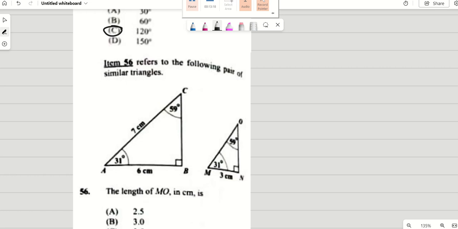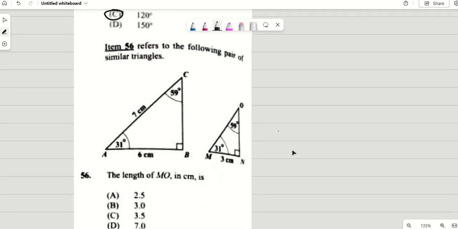Item 56 refers to the following pair of similar triangles, right? The length of MO would be, now if we look at it, it's the same angle, but there's a ratio. It's a 6:3 ratio, so this is a 2:1 ratio. So to find MO, you would have to divide 7 by 2, which is equal to 3.5.